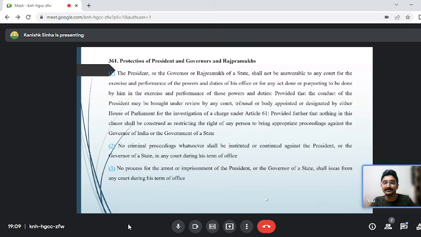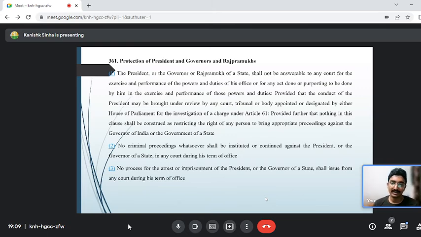So this is the president or the governor of the state shall not be answerable to any court for the exercise and performance of the power or the duty, or for any act done or purporting to be done by him in exercise and performance of those powers and duties. Provided that the conduct of the president may be brought under review by any court designated by either House of Parliament for investigation only, and only under Article 61. No criminal proceeding whatsoever shall be instituted or continued against the president or the governor in any court during his term of office.